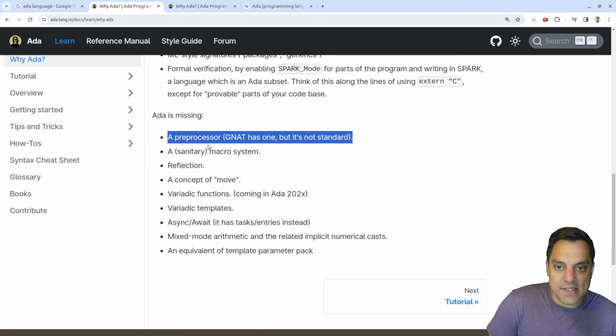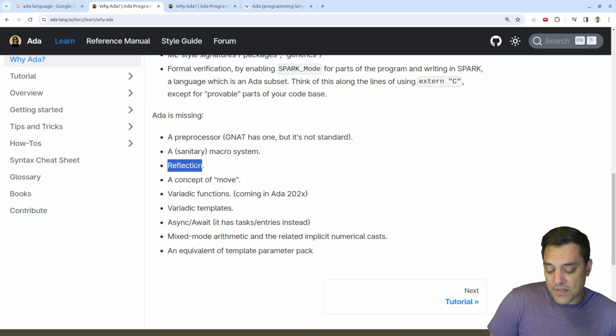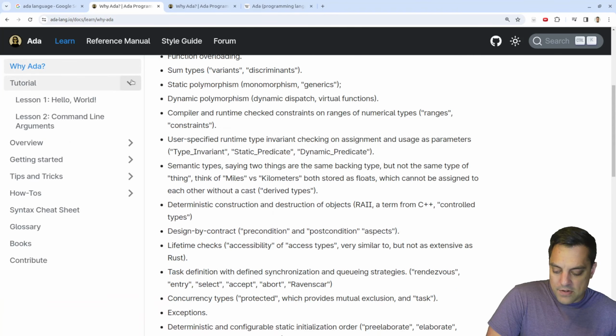Now, some might say that's actually a good thing. A lot of folks don't like a preprocessor or macros, for that matter, for code understandability. Now, reflection could be a big one that some folks miss. Although there's ways to build your own reflection systems, so maybe there's some ways to have a little bit of introspection. Templates, async, await. Okay, it has tasks and entries instead. Okay, so anyways, let's look through a little bit of this.